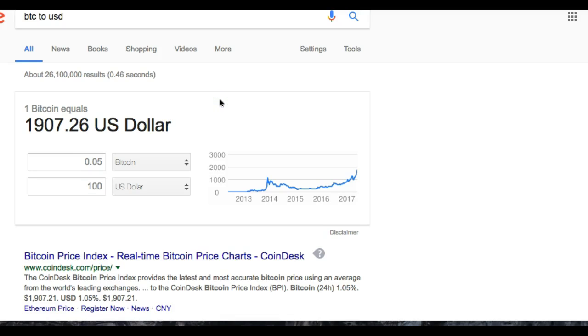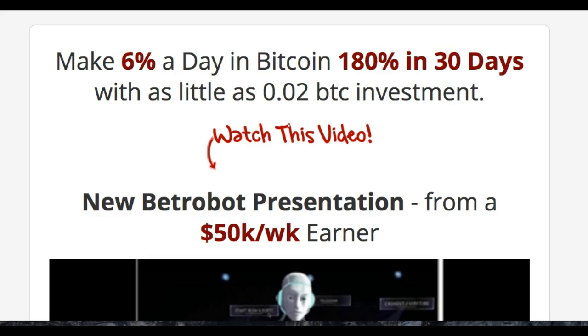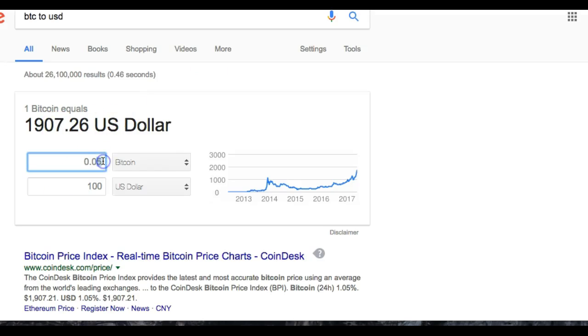Now you're earning 6% per day. So if you started with $100 or 0.05, I've already gone through a little process. You're going to have 100 times 6%. That's going to equal $6. So you're going to generate $6 a day. Now again, with this program, the minimum to get started is 0.02 Bitcoin. So 0.02 Bitcoin right now is $38.15, as of the time of this recording. Again, that can fluctuate and go higher, go lower, but it's 0.02, and that's the minimum you can do to make an investment.